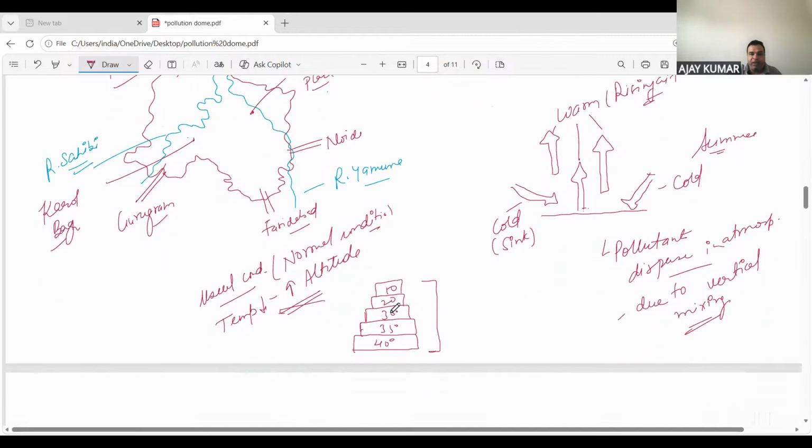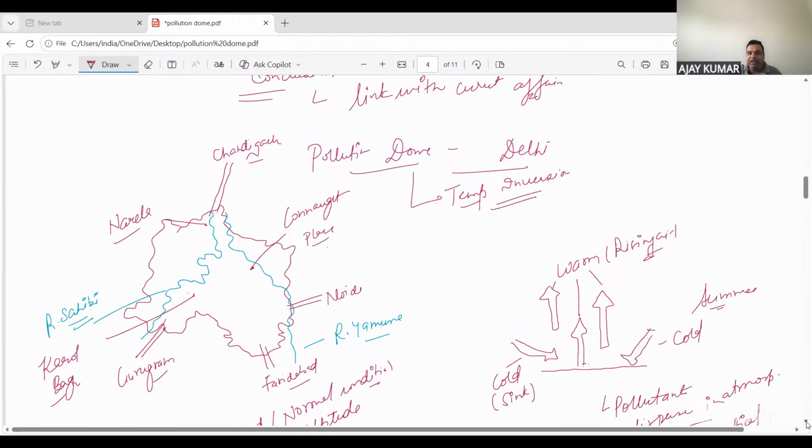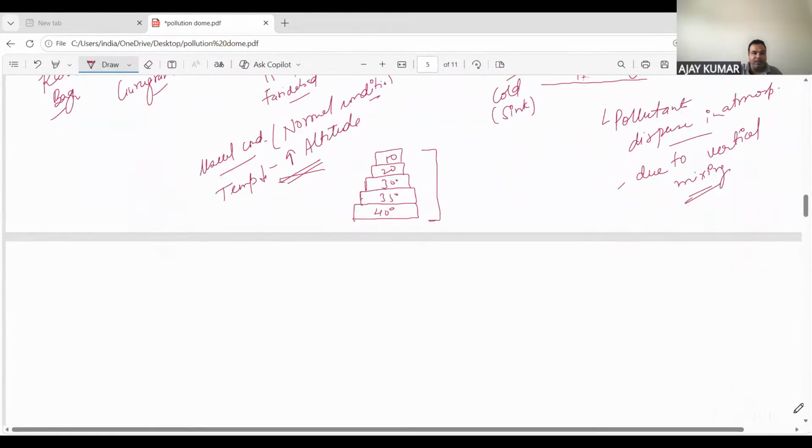Now come to this. There is another condition which is known by the winters. Now we come to winters. And in winters, what will happen? You will find that during the day a lot of heat is absorbed by the ground, while during the nights all the heat that was absorbed by the ground is re-radiated back into the space. Heat is re-radiated by the ground into the space.